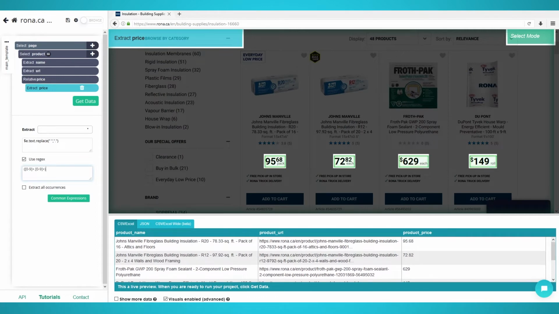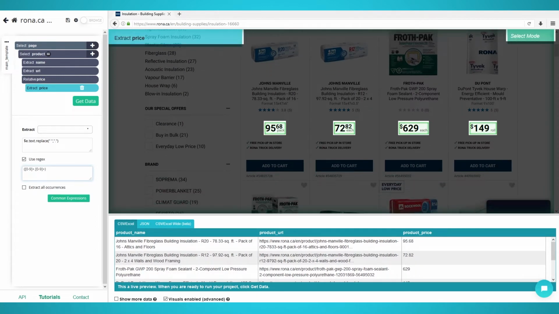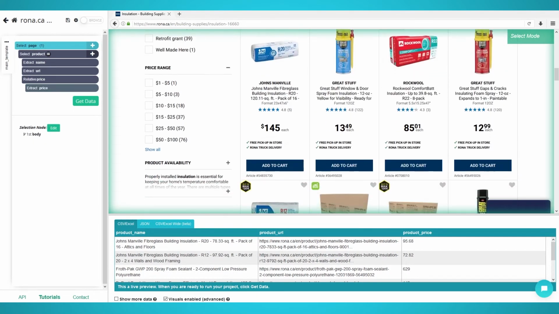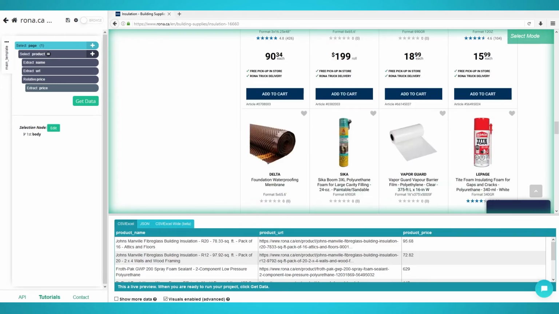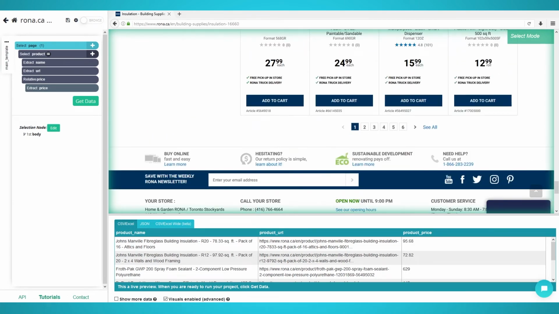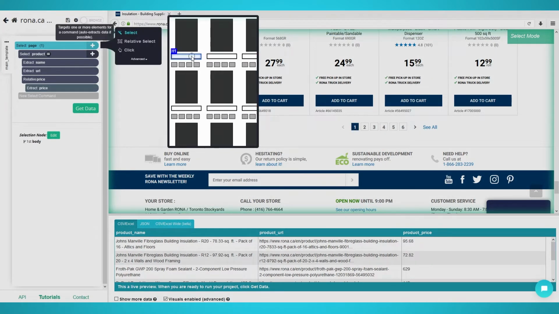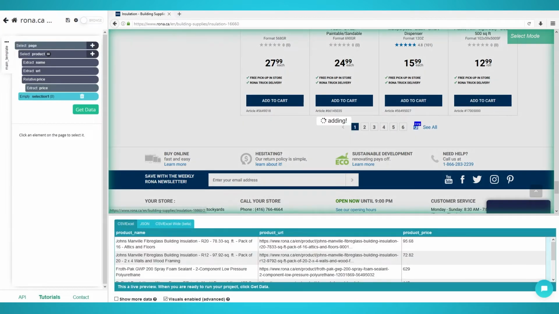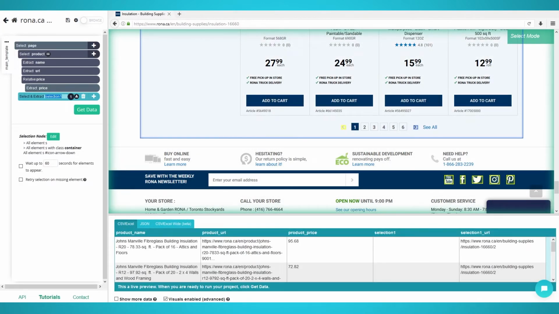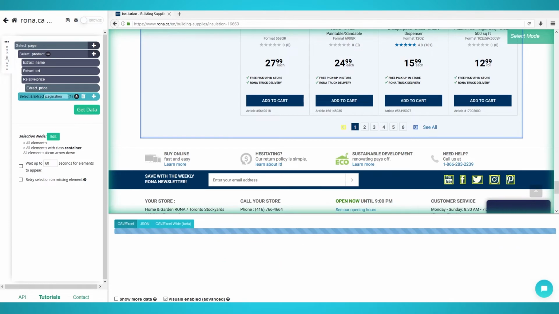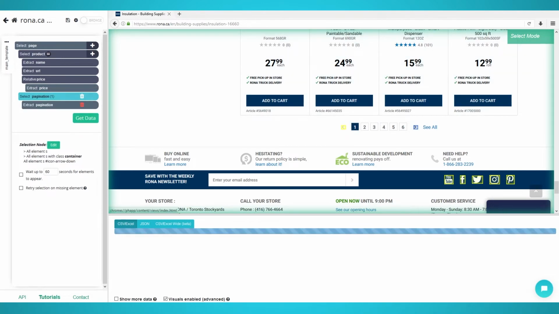Pagination. If we ran the project right now, ParseHub would only scrape 48 products on the first page. To scrape multiple pages, we need to add pagination. Start by navigating to the bottom of the page where you see the page navigation bar. Click the plus icon next to the page selection and choose select. Click the next page right arrow to extract it. Rename the selection to pagination and expand it. Delete the two extractions as it adds unnecessary data to your table.